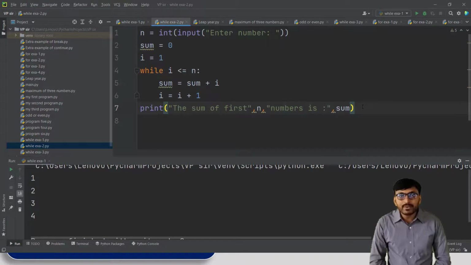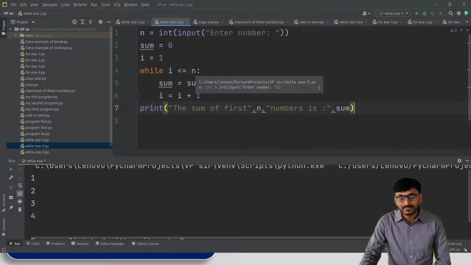So the same example in the PyCharm text editor: n is equal to int input, enter a number. Now sum is equal to 0, the initial value, and i is equal to 1, the initial value. Then while i is less than or equal to n, this condition is satisfied, then sum is equal to sum plus i and i is equal to i plus 1, incrementing the value of i by 1 in every loop until the condition is no longer satisfied. And last, print the sum of the first n numbers is sum.